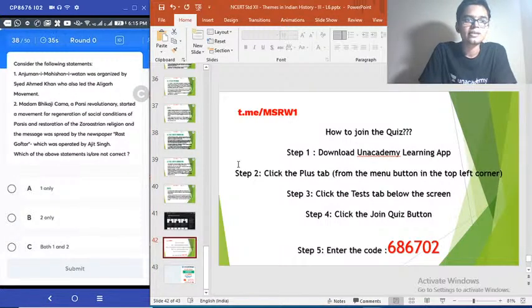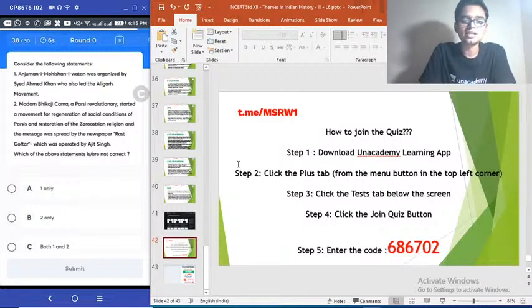Question number 38. Consider the following statements. 1. Anjuman-i Mahishan-i Watan was organized by Syed Ahmad Khan who also led the Aligarh movement. 2. Madam Bikaji Kama, a Parsi revolutionary, started a movement for the regeneration of social conditions of Parsis and restoration of the Zoroastrian religion, and the message was spread by the newspaper Rost Goftar, which was operated by Ajit Singh.